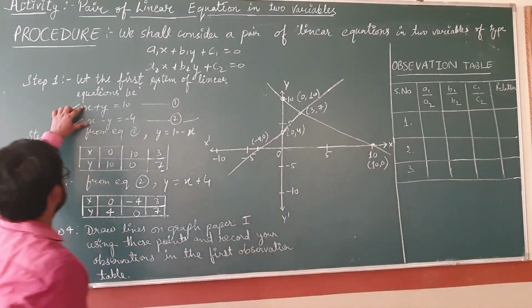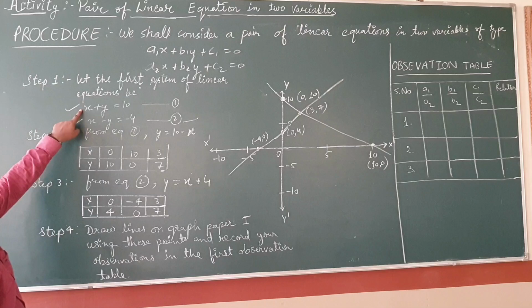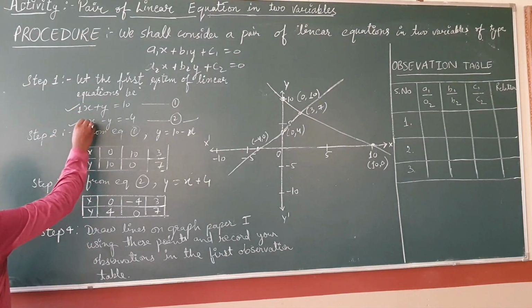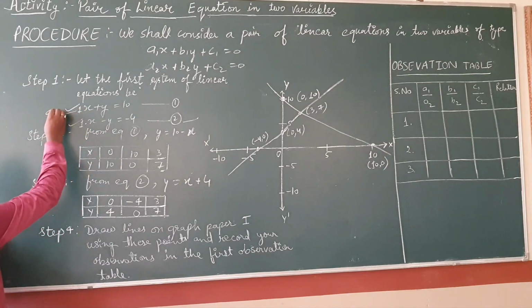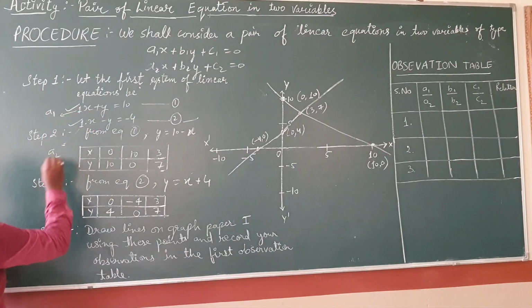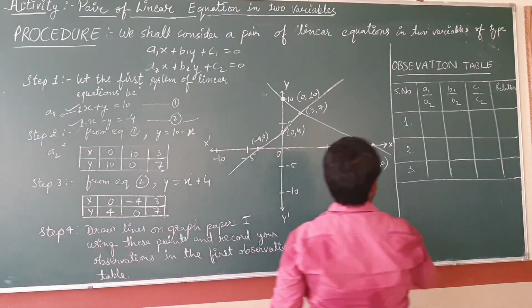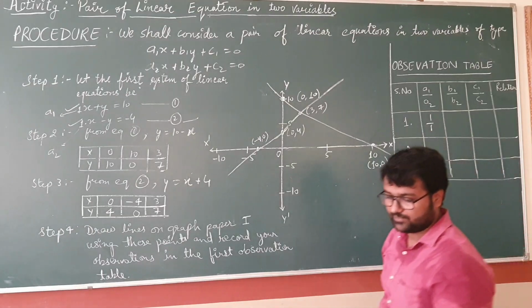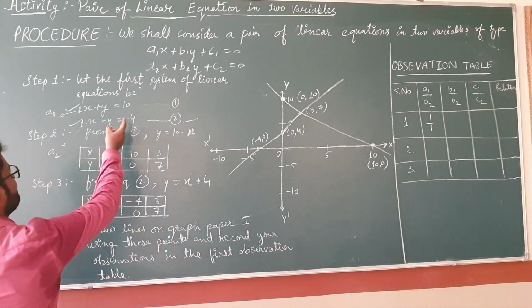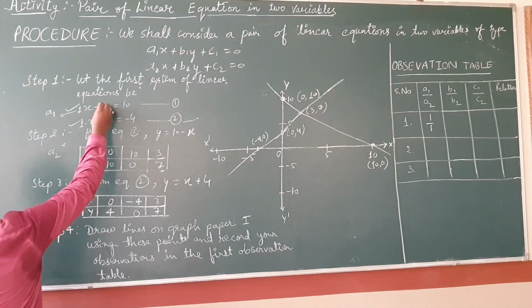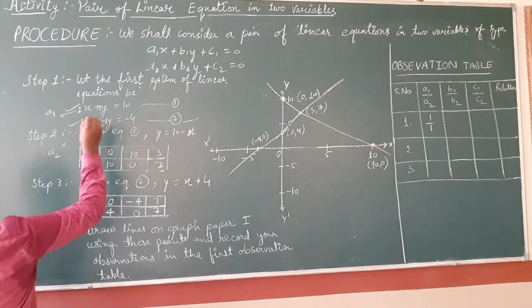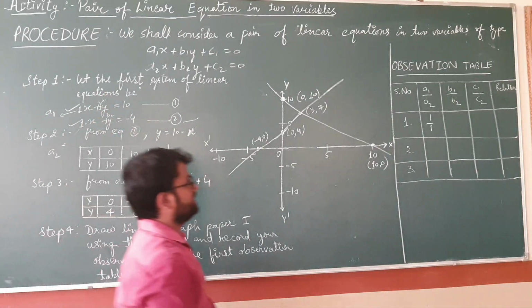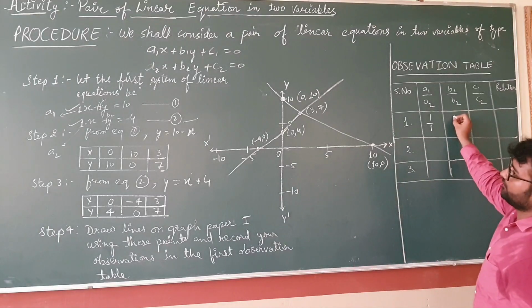So here are two equations, and what is the coefficient of x here? 1. And here what is the coefficient of x? Also 1. This is the value of a1 and this is the value of a2. So what will be the ratio of the coefficient of x? a1 upon a2, 1 upon 1. Clear, students? Clear? And now for y also, here the coefficient is 1 and here the coefficient is also 1. So this is the value of b1 and this is the value of b2. So write the ratio of b1 upon b2. What will be the ratio?